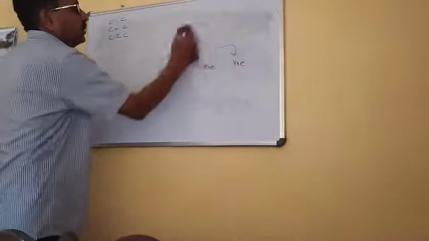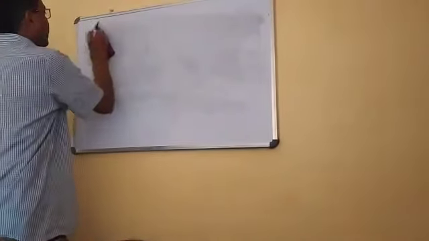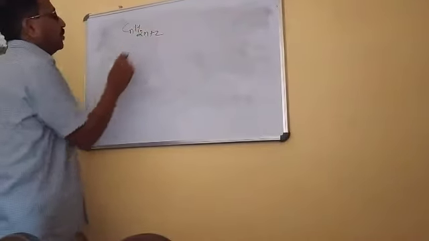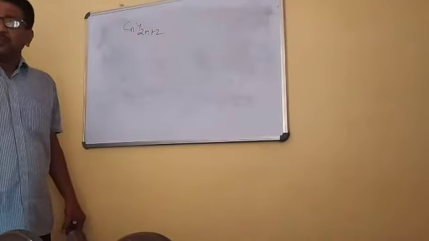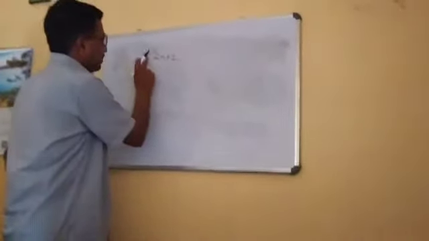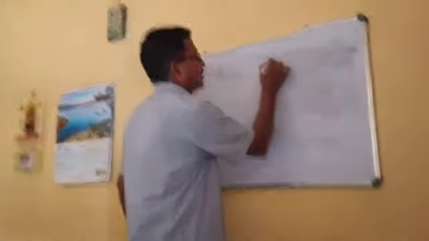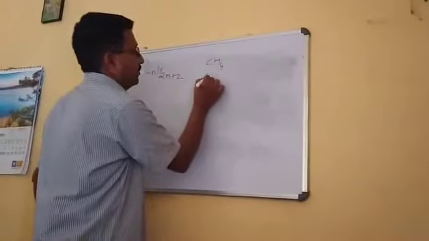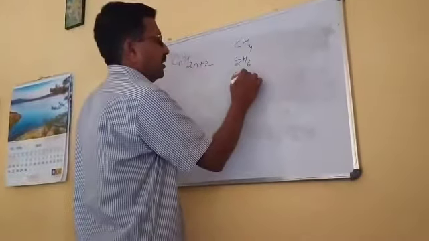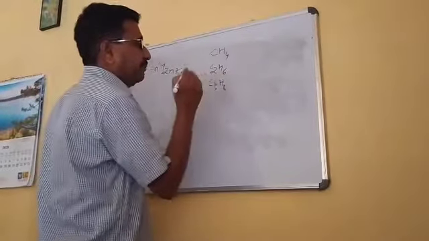And to formulate this alkane, it has been given a general formula, that is CnH2n+2, where n is 1, 2, 3, 4, any numerical number. Right? In place of n, we can write 1. In place of n, we can write 2 to formulate any of the hydrocarbon. That is, if it is 1, it will be CH4. If it is 2, it will be C2H6. If it is 3, in this manner, we can go. Right? That is methane, ethane, propane and butane.